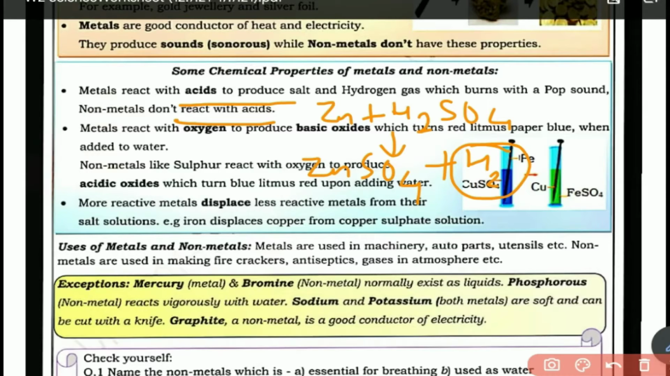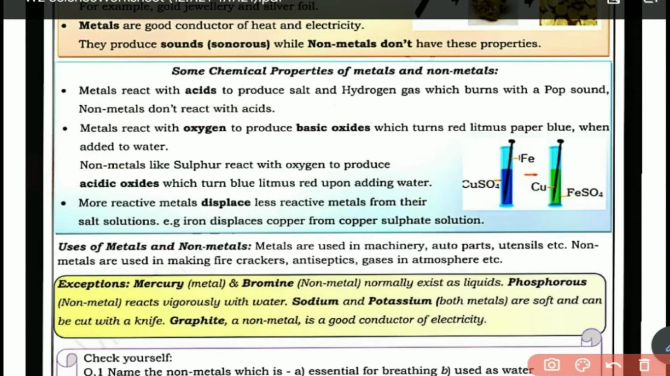Remember this. The second property is metals react with oxygen to produce basic oxides. Whenever a metal, for example copper, reacts with oxygen to give you copper oxide, and if it is asked what is the nature of this copper oxide, you're going to say it is basic in nature. And how do you test it? You will put a red litmus paper, and if it changes into blue color, you will say it is basic.